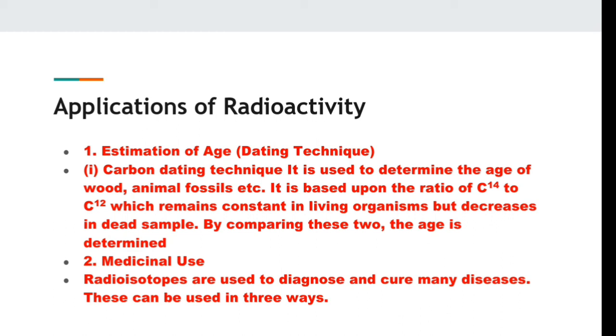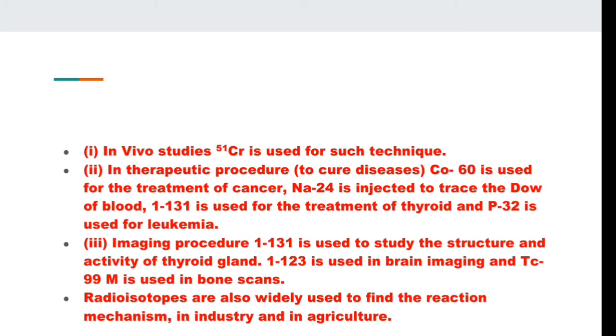The second is medical uses. Radioisotopes are used to diagnose and cure many diseases. Chromium-51 is used for in vivo studies. Sodium-24 is used to determine the volume of blood present in the human body. Phosphorus-32 is used in leukemia.